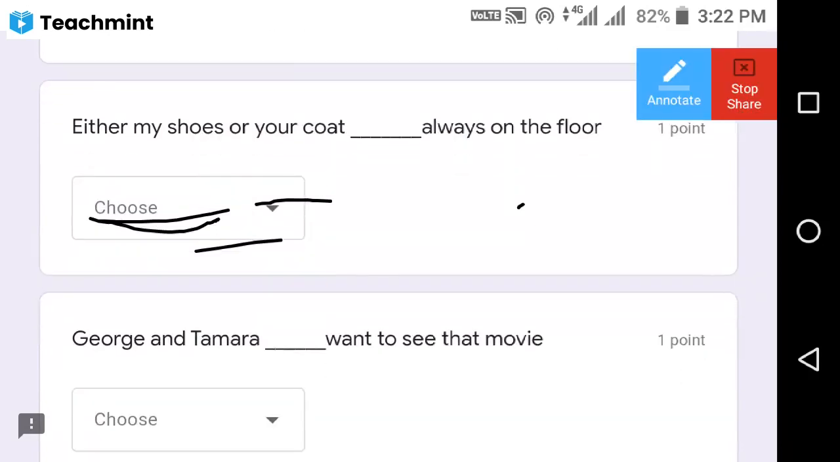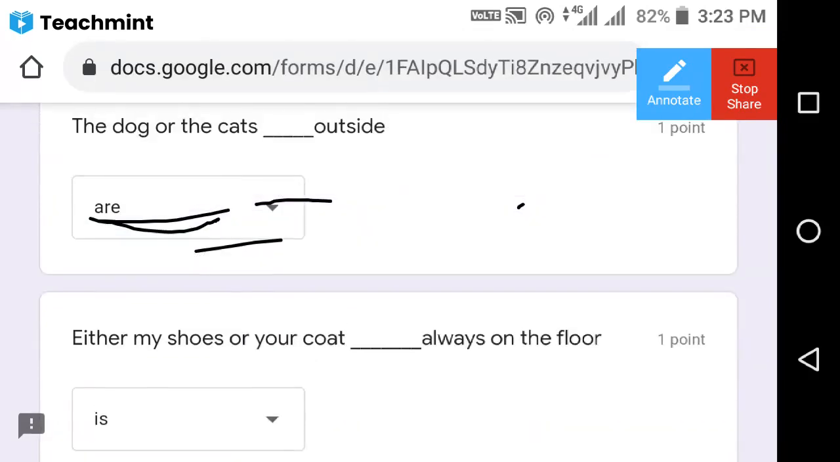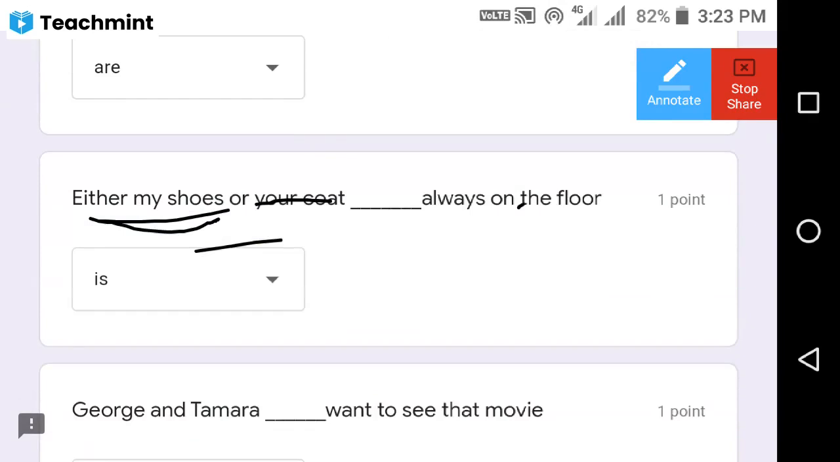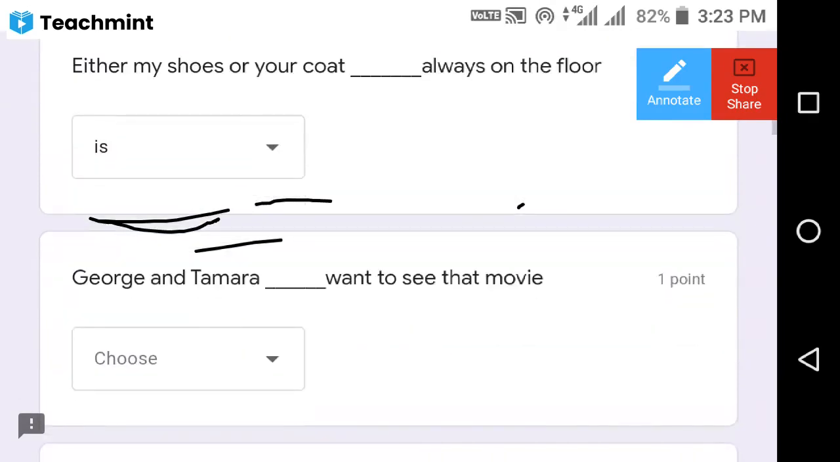So what I am saying is, your coat is singular. Here in the last sentence, the dogs and the cats are plural, but your coat is singular. So we have to use the singular verb is here. Now we'll move on to the next question.